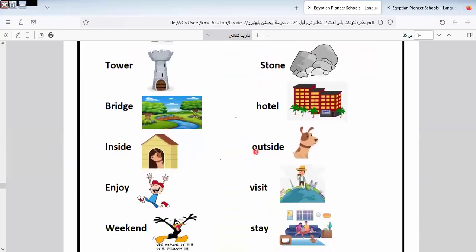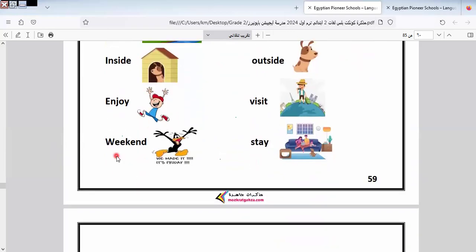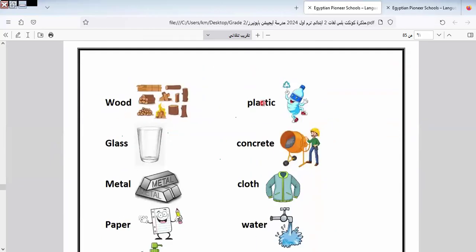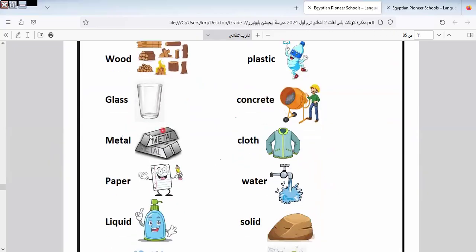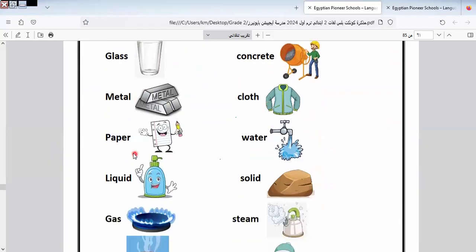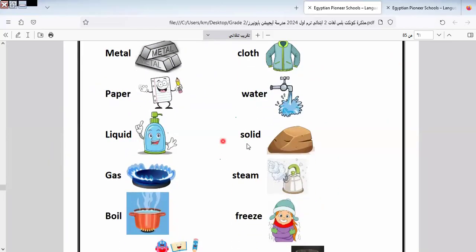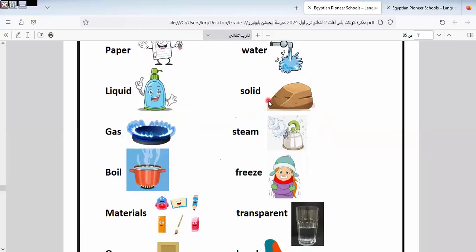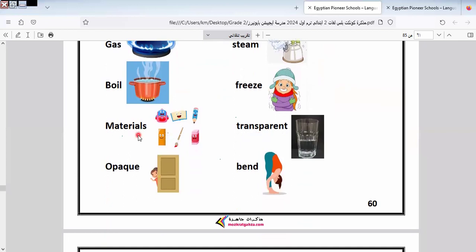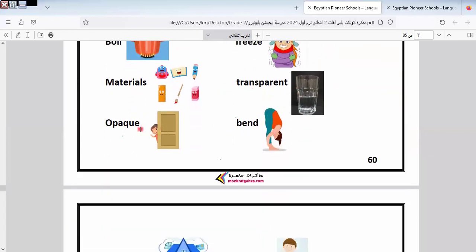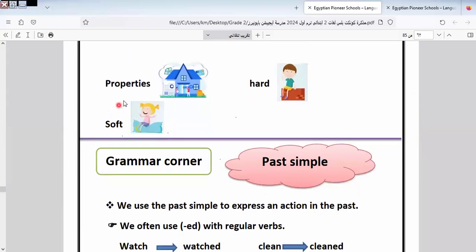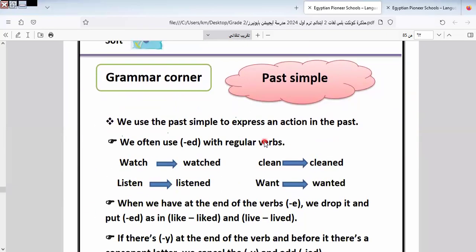Enjoy, visit, weekend, stay, wood, plastic, glass, metal, cloth, paper, water, liquid, solid. I think we took it in science. Liquid, solid, and gas. Steam, boil, freeze, materials, transparent, opaque. This is opaque. Bent, properties, hard, soft.